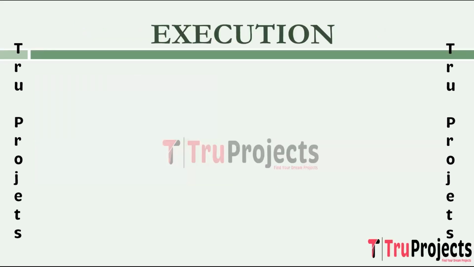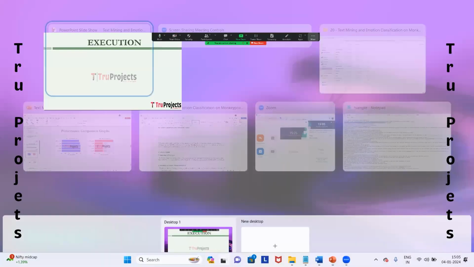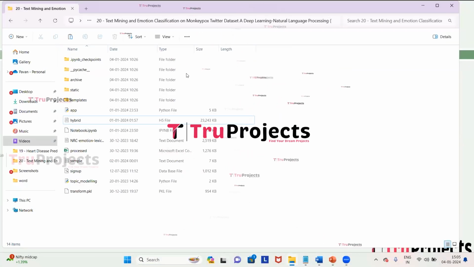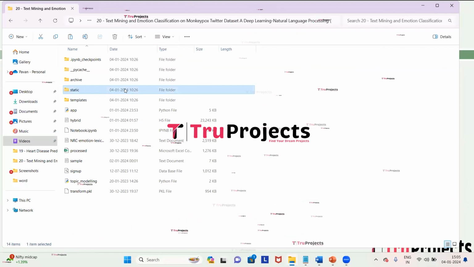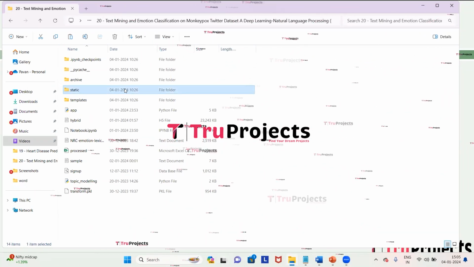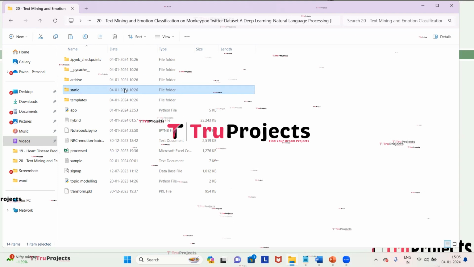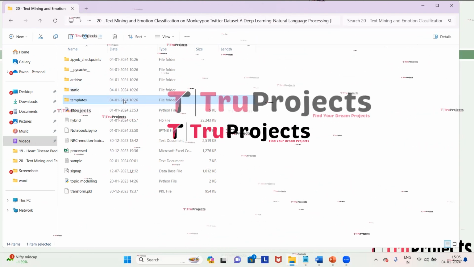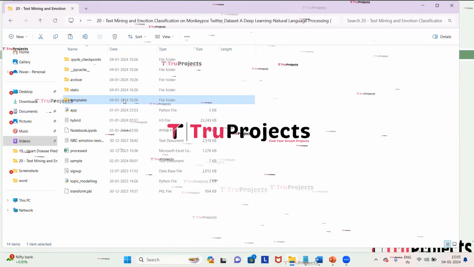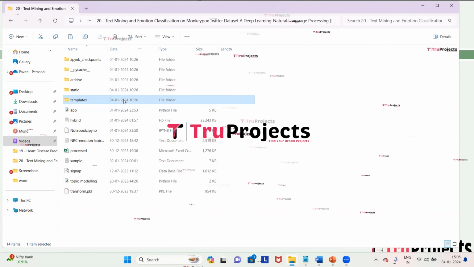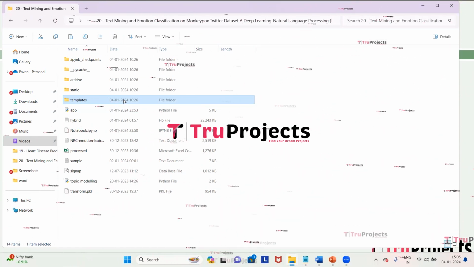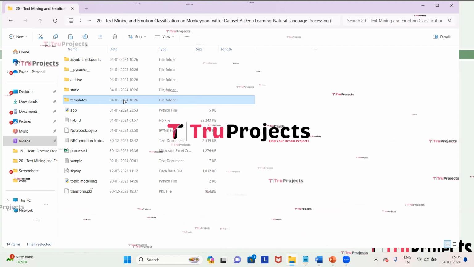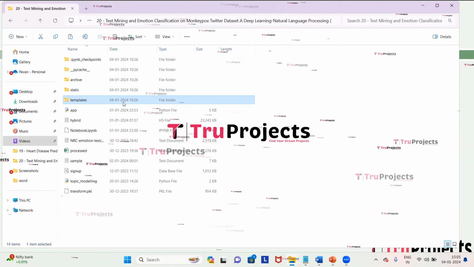To execute the project, first we have to open the code folder which contains the source code files. This is the code folder of the project. This is the static folder. This folder consists of files related to CSS, JavaScript, and Bootstrap. This is the templates folder. This folder contains all the HTML pages used in the project. It typically includes files like index.html and about.html, which represent different pages of the website.